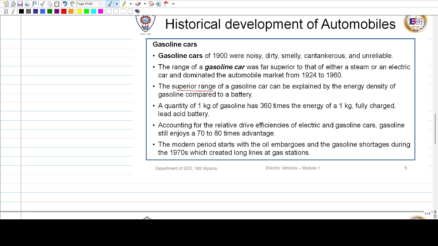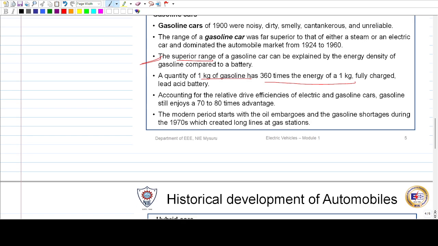Gasoline has a very high energy density compared to a battery, which made the range of the vehicle very high. 1 kg of gasoline has 360 times the energy of 1 kg of a fully charged lead acid battery. We could see the difference here, which made gasoline most popular during that era.